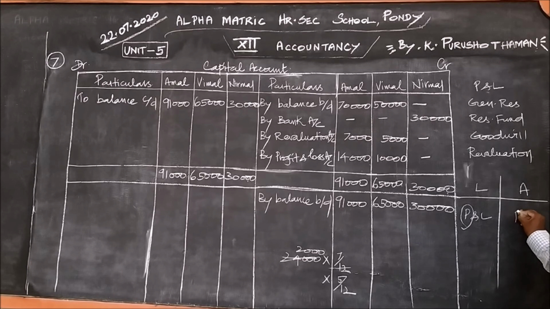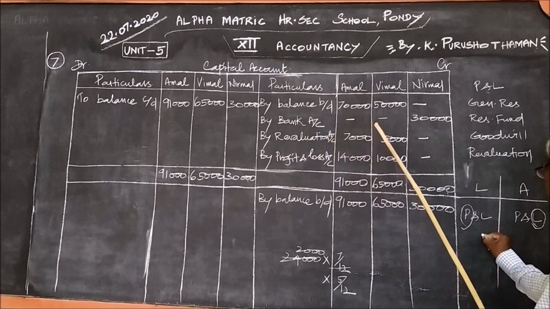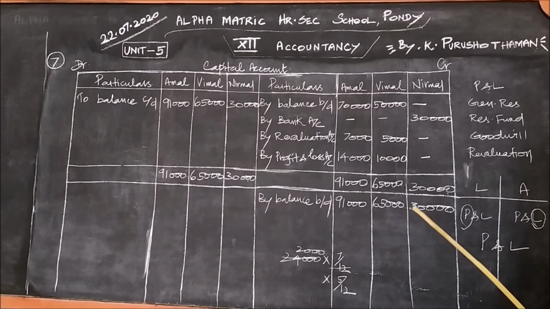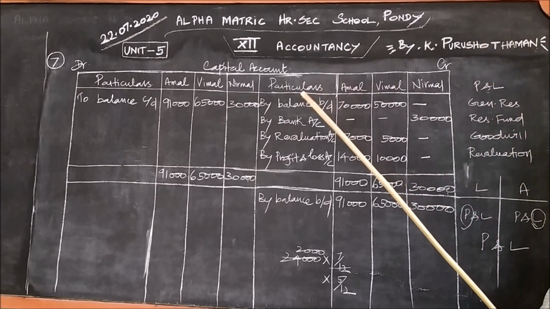On the asset side, if profit and loss account is given, it is a loss. You should remember. In problem number 7, the profit and loss account is given on the liability side and therefore it is profit. Therefore, I have written it on the credit side. So, P and L you can remember easily: P for liability, profit for liability and loss for asset. You should remember.